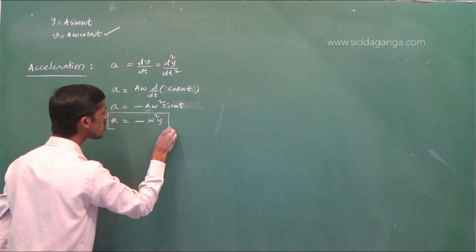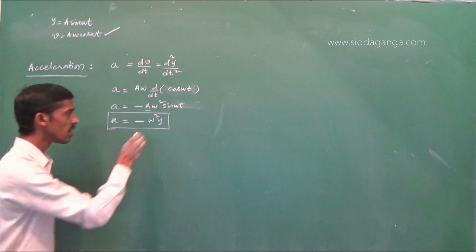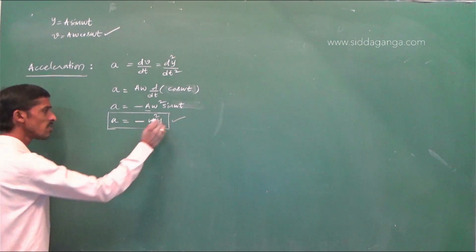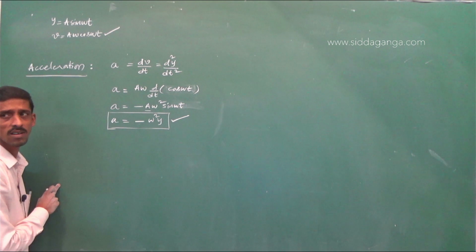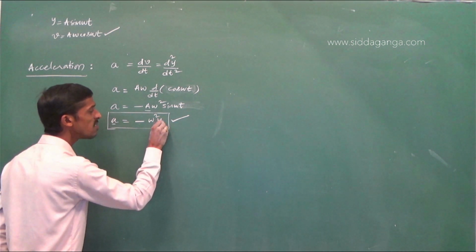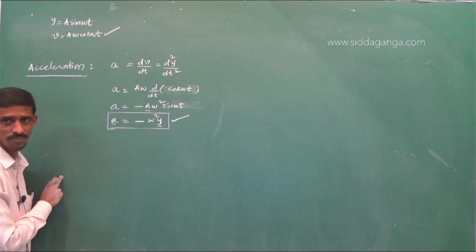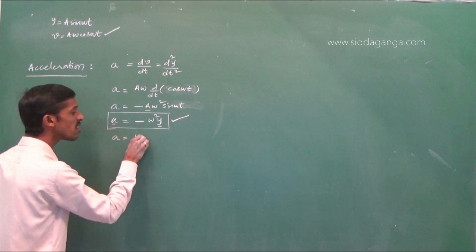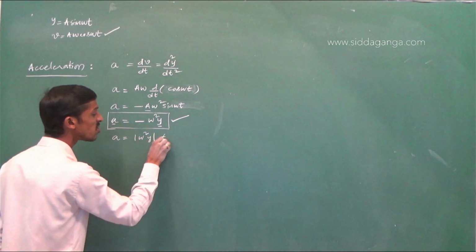This is what we have seen already. If and only if the particle satisfies this equation, acceleration is directly proportional to displacement and always directed towards the equilibrium. You see, a is equal to magnitude of omega square y is not constant.